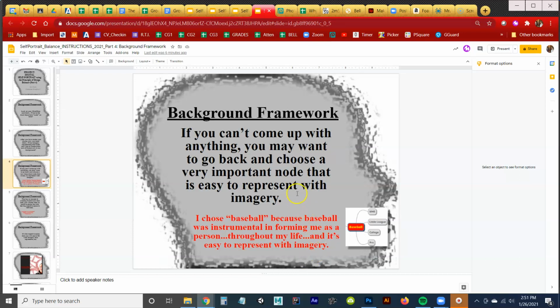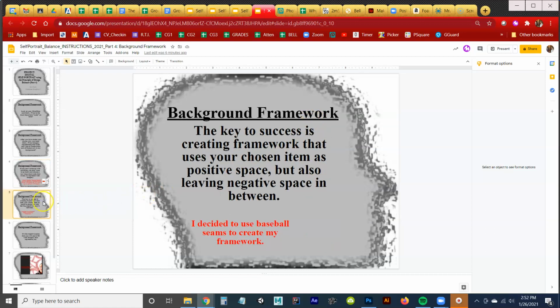Okay, so what image do I want to pull from the library of baseball images that's out there to create framework? And the first thing that came to my mind was seams. Okay, the seams of baseball. So the next slide says the key to success is creating framework that uses your chosen item as positive space, but also leaving negative space in between.